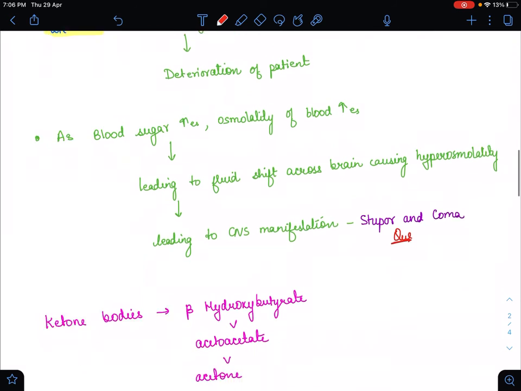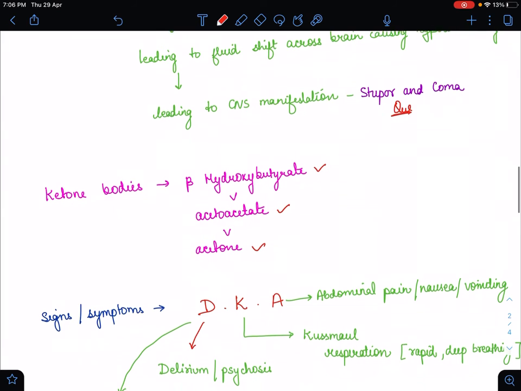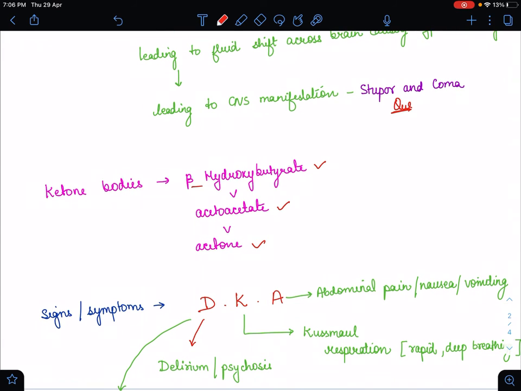As we know from biochemistry, there are three types of ketone bodies: beta hydroxybutyrate, acetoacetate and acetone. In a DKA patient there is an increased amount of beta hydroxybutyrate, so we can't do the ketostix test.